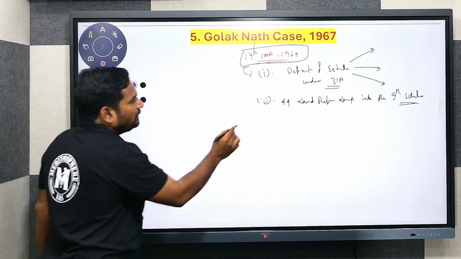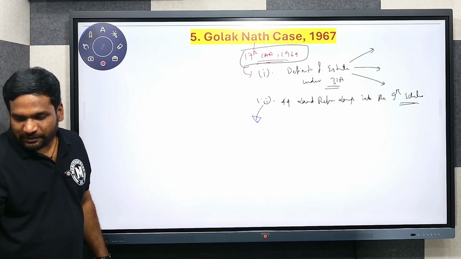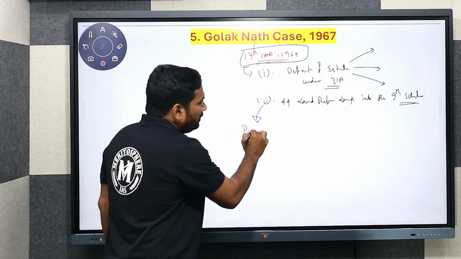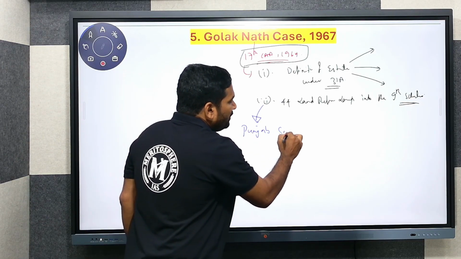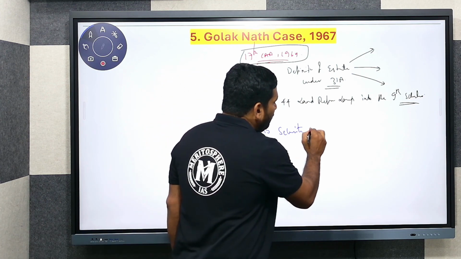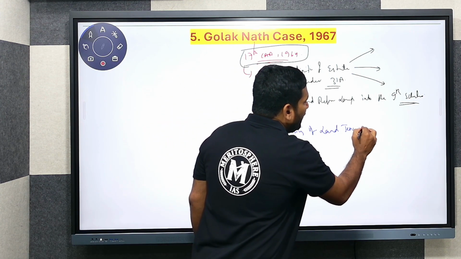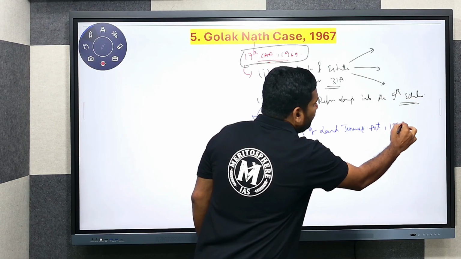In Golaknath case, one such law was challenged, that is the Punjab Security of Land Tenures Act of 1953.